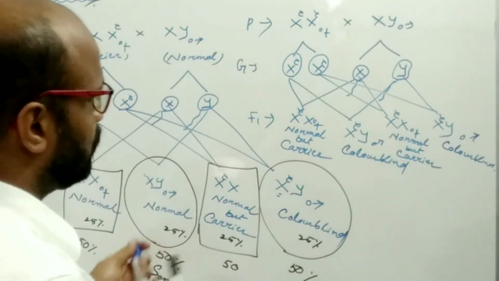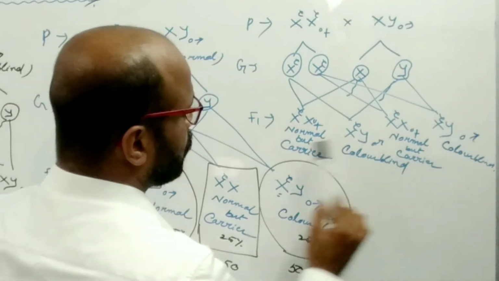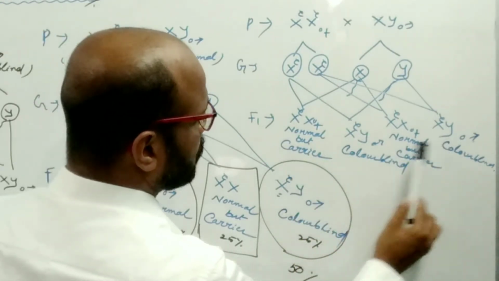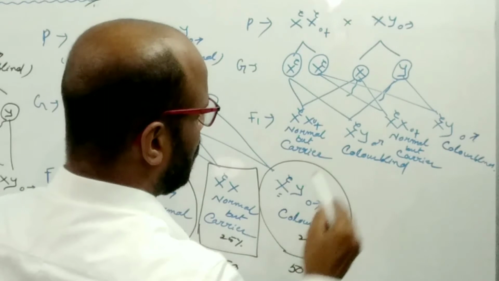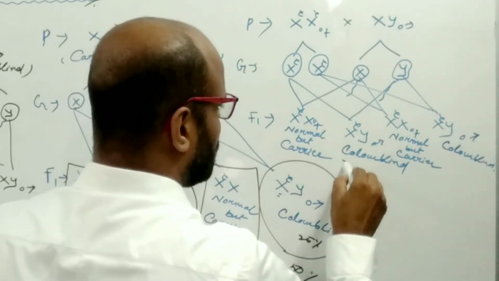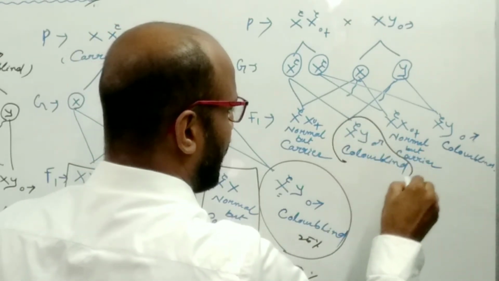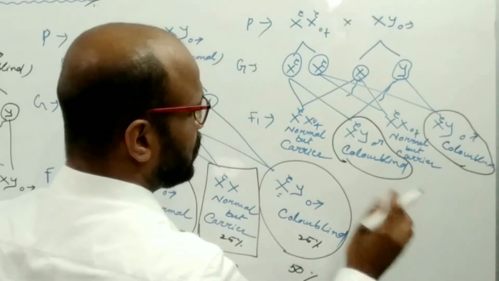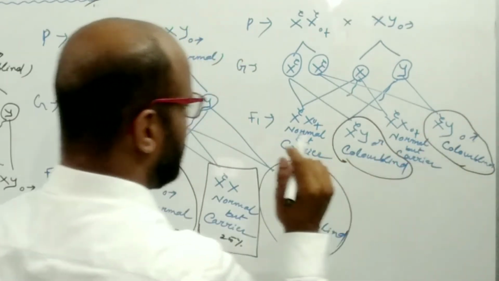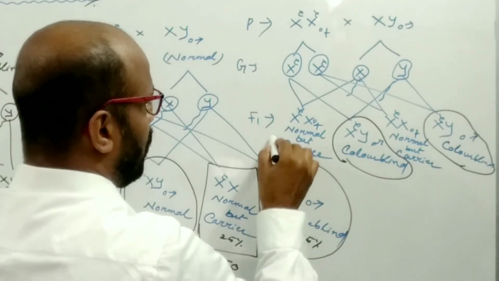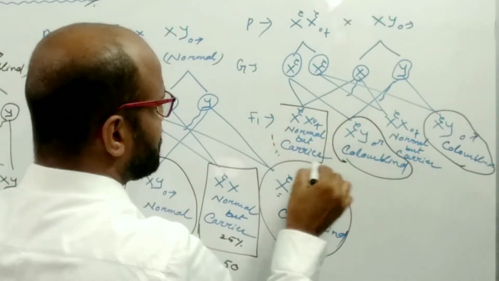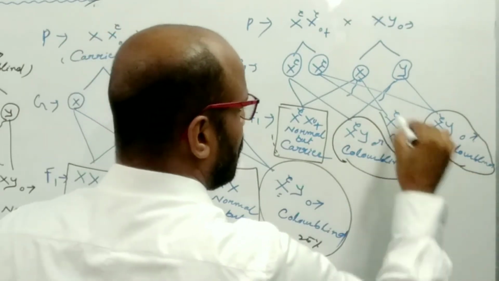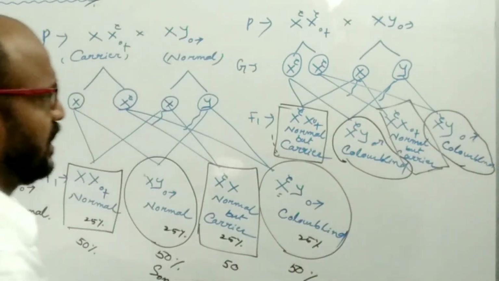So there are two sons and two daughters. Out of the two sons, all the sons become color blind. It means 100% of sons are color blind, and all the daughters become normal but carriers.